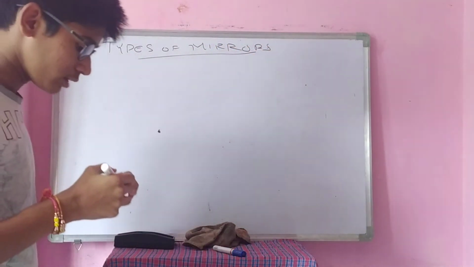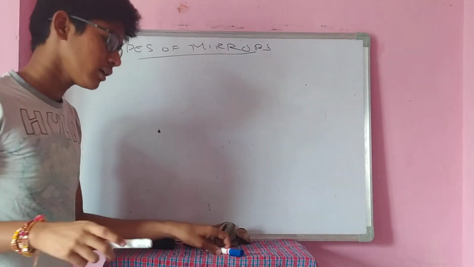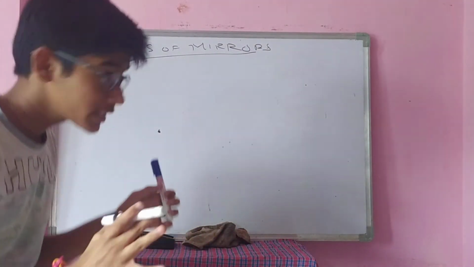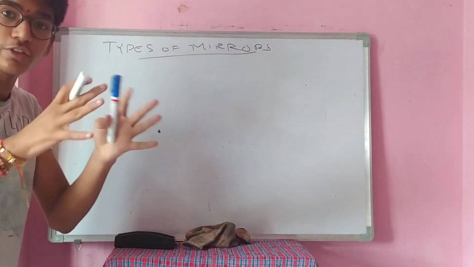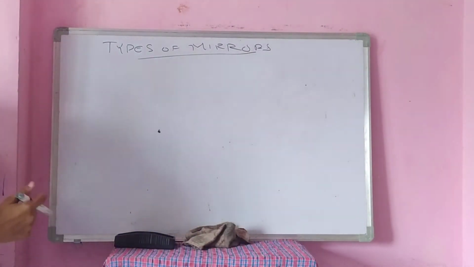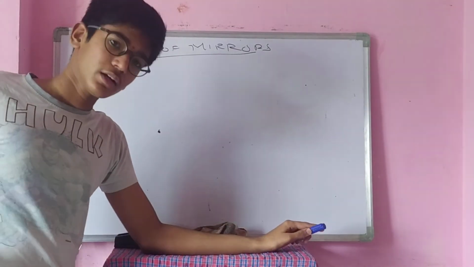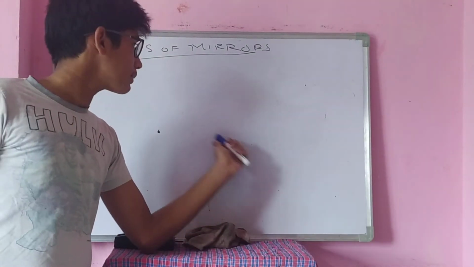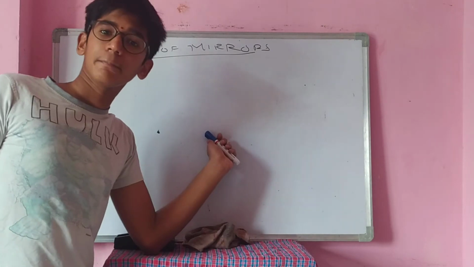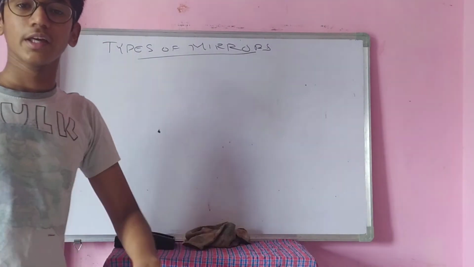This one topic leads to different types of topics, such as convex mirror, concave mirror, and so on. There are many formulas, illustrations, examples, topics, ray diagrams, etc.